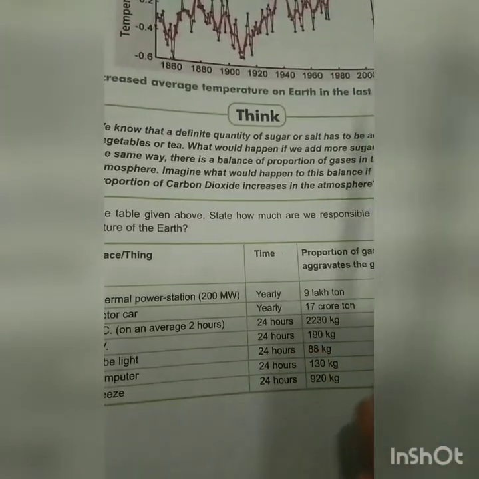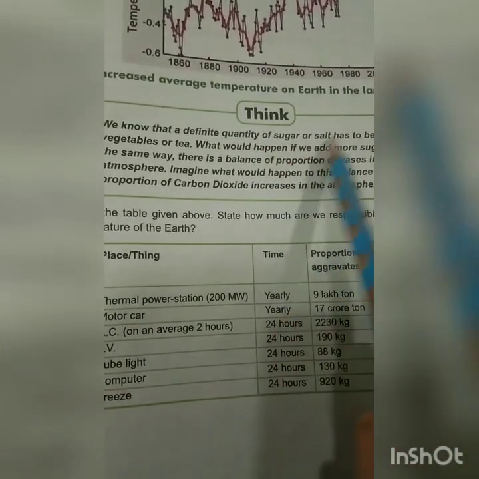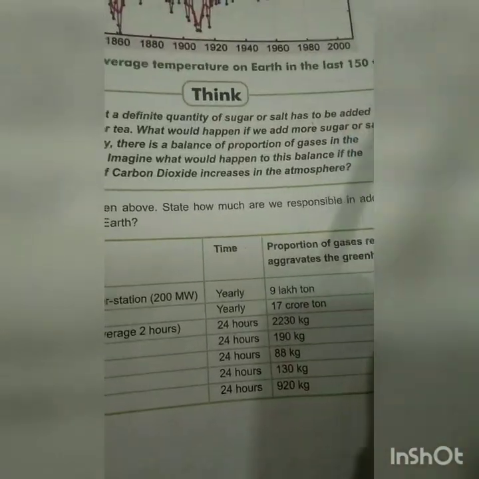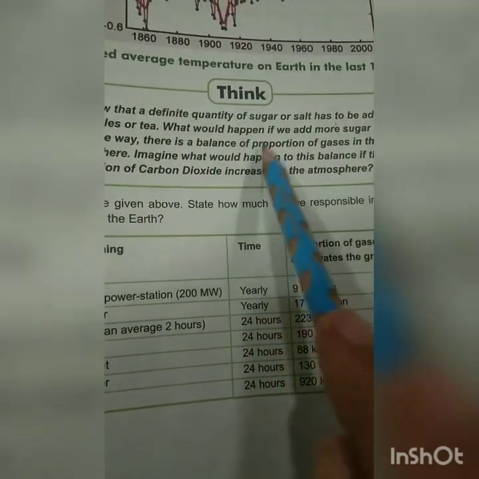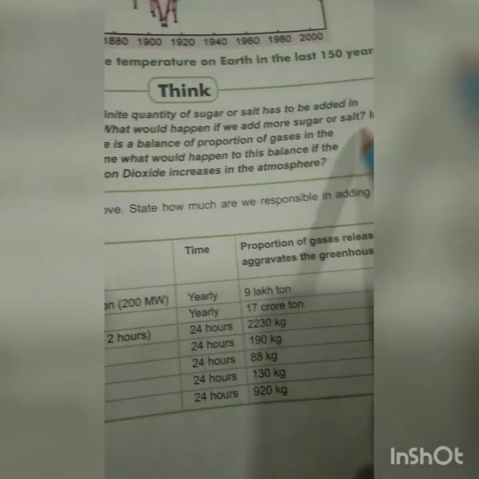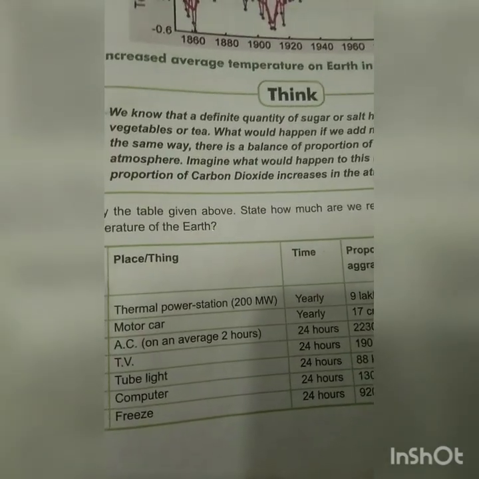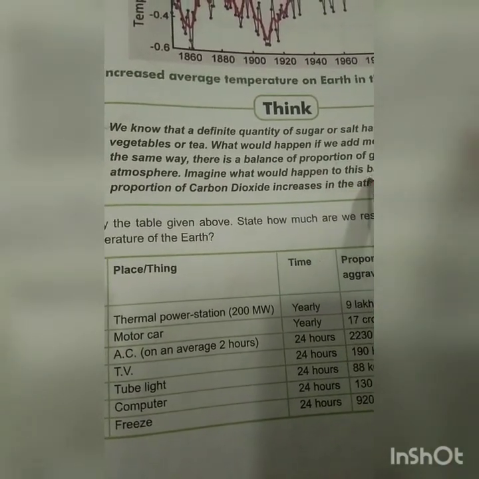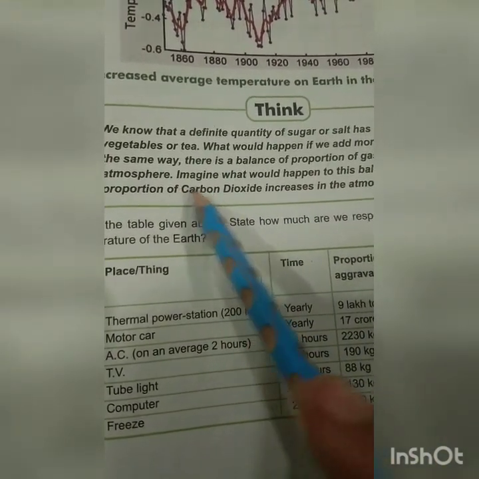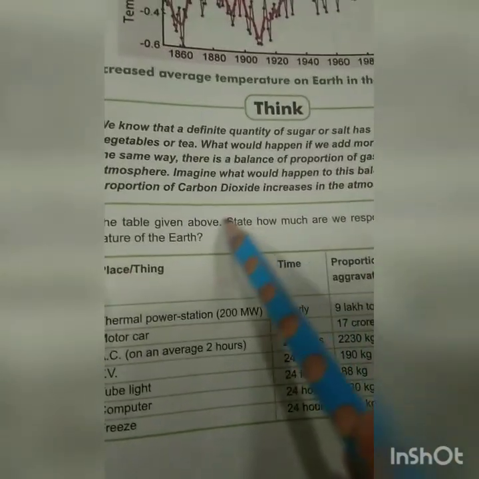We know that a definite quantity of sugar or salt has to be added in vegetables or tea. What would happen if we add more sugar or salt? In the same way, there is a balance of proportion of gases in the atmosphere. Imagine what would happen to this balance if the proportion of carbon dioxide increases in the atmosphere.